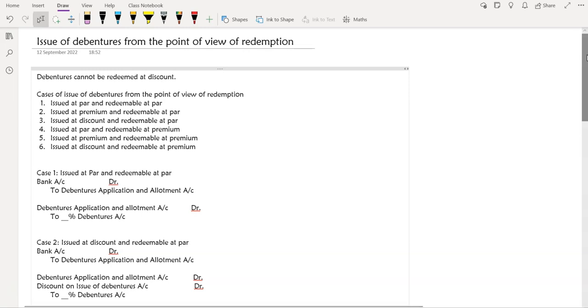Hello, am I audible, Sejal? Yes, ma'am. Okay. Now, this was the basic point, why we are recording these transactions, why we are doing this. That was the point I explained to you right now.